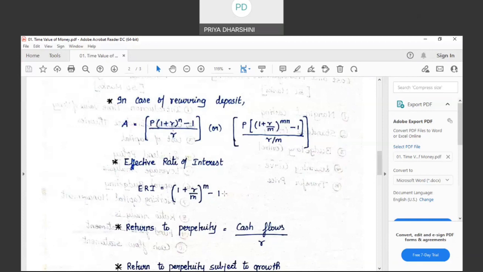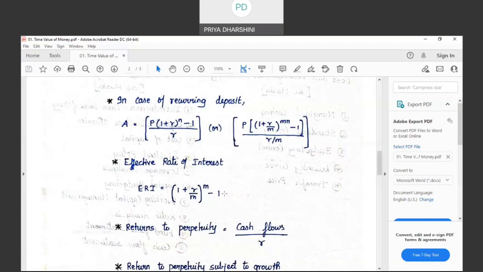So from July 1st to June 30th, I have calculated interest of 5,000, which means the value of investment on June 30th will be 1 lakh and 5,000.